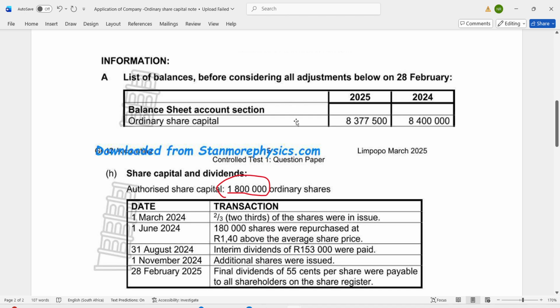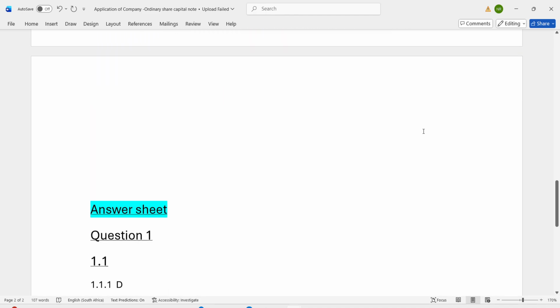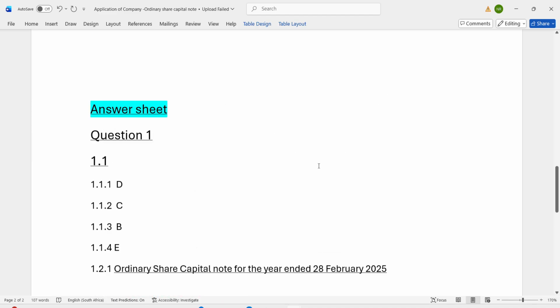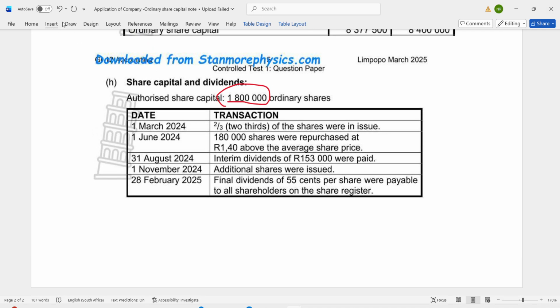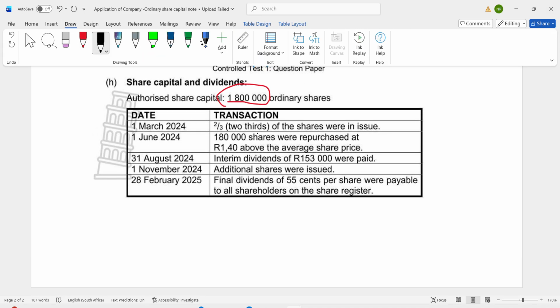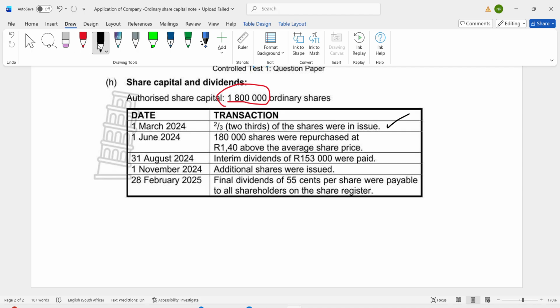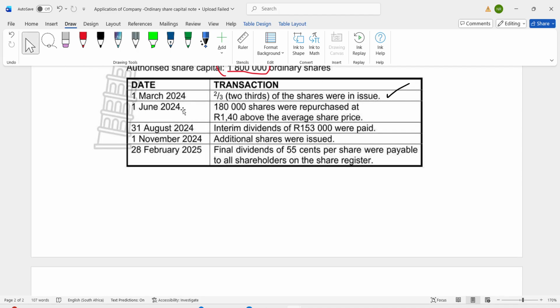So this means 8,800,000 is the amount of the ordinary share capital at the beginning. So we are going to record it here at the beginning like this, in rands. Okay, this one we already solved, so let's go to another one.